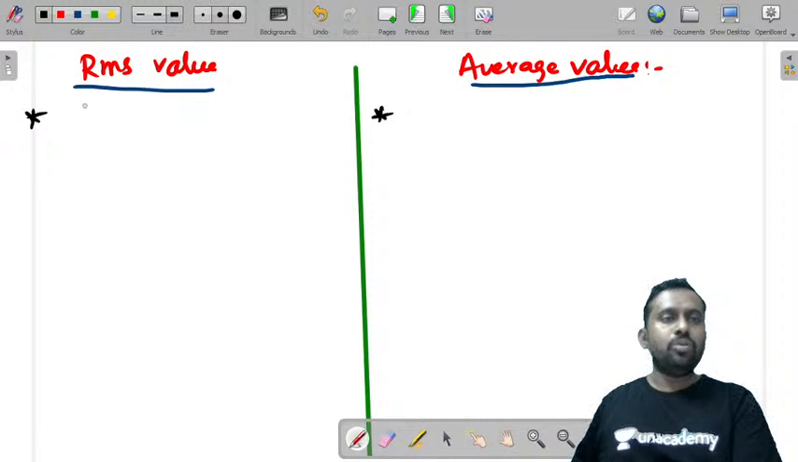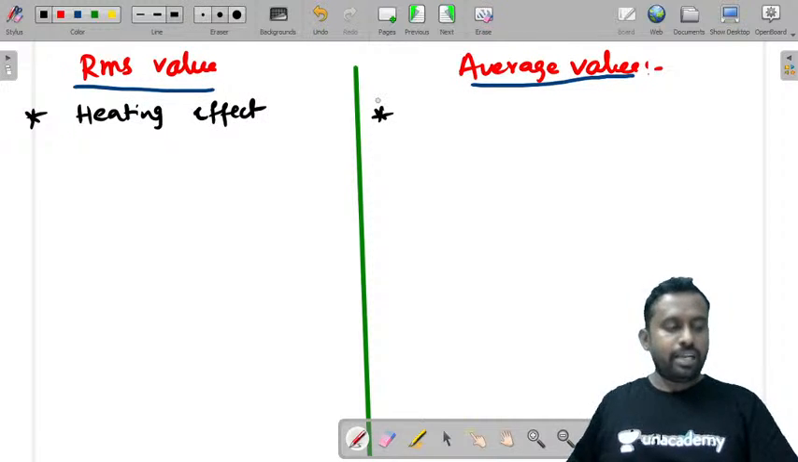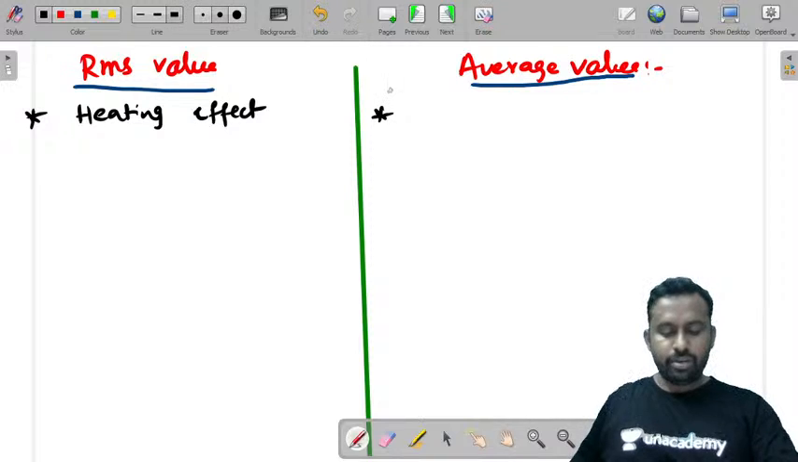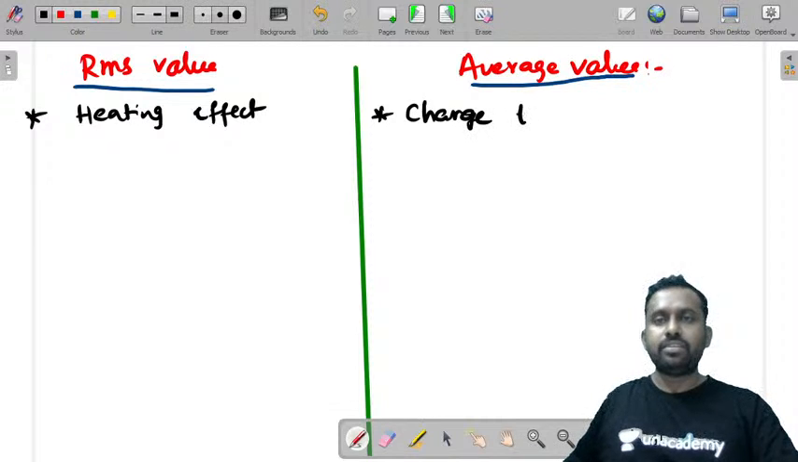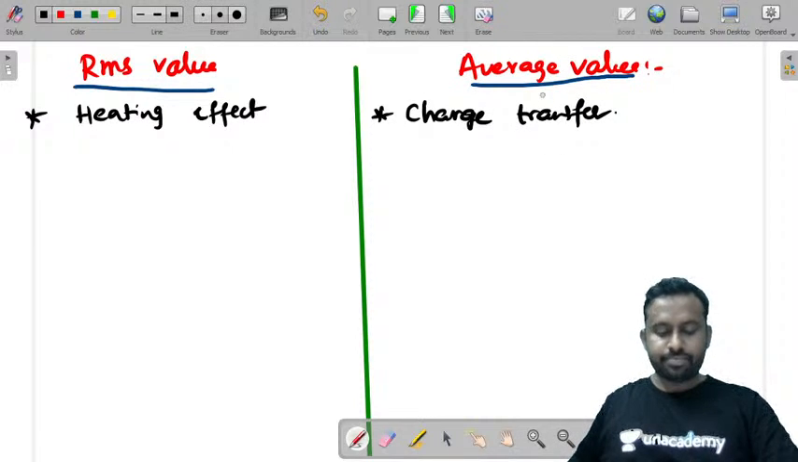Now RMS value is based on heating effect, that you have to understand. RMS value is based on heating effect and average value is based on charge transfer.